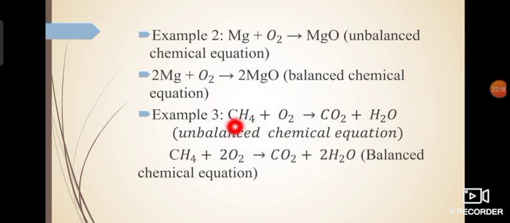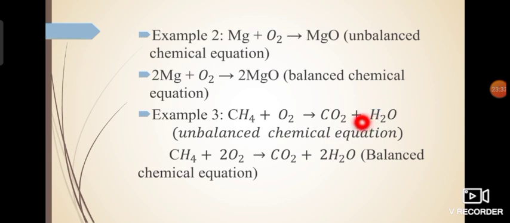Next reaction is methane, CH4. Methane gas burns in oxygen to form carbon dioxide and water. Now you can see carbon is only 1 in number on the reactant side, because nothing is written as a subscript between capital C and capital H. So this shows that carbon is only 1 in number. Over here also, capital C, nothing is there in between capital C and capital O. So this shows again carbon is only 1 in number. Now coming on to the next one, which is hydrogen, 4 is written as a subscript, and on this side 2 is written as a subscript, which means hydrogen is only 2 over here.